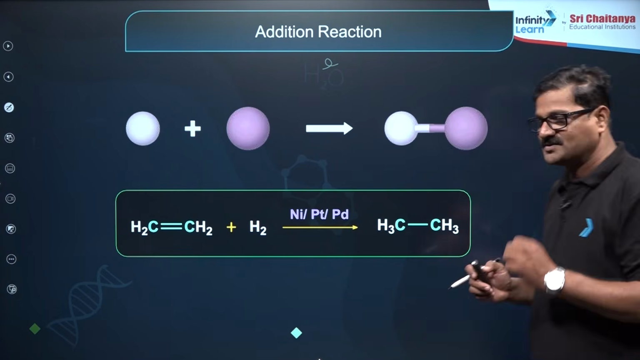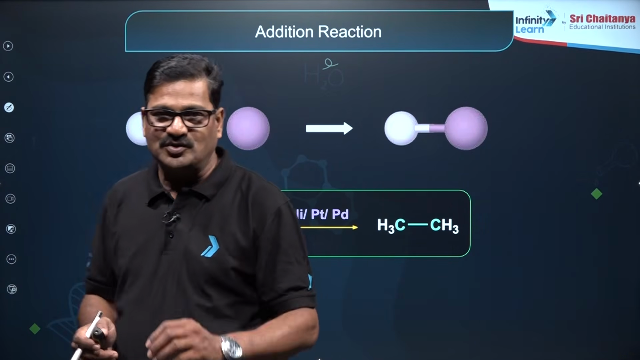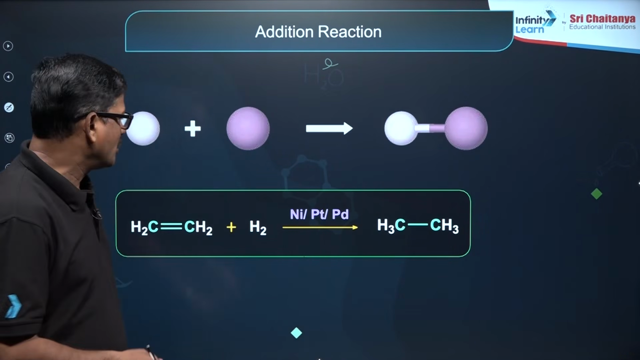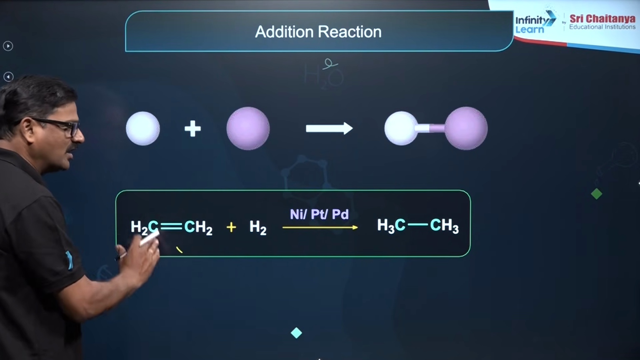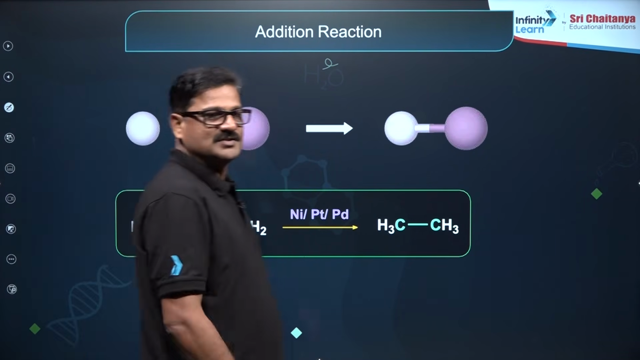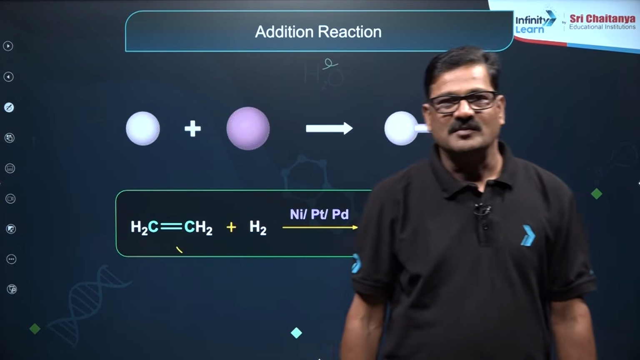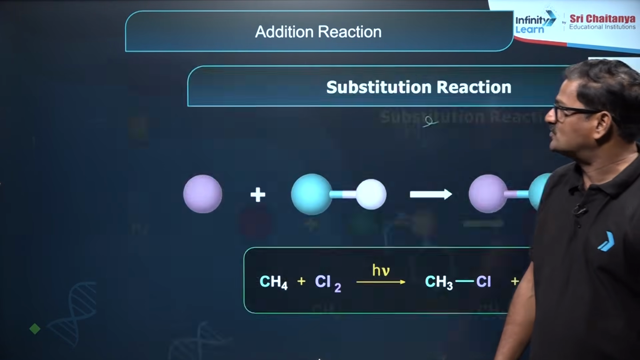In an addition reaction, you need a pi bond. So a carbon to carbon double bond is there. If hydrogen is being added, the alkene becomes an alkane. So this is called an addition reaction. Children, here you can see the previous one.